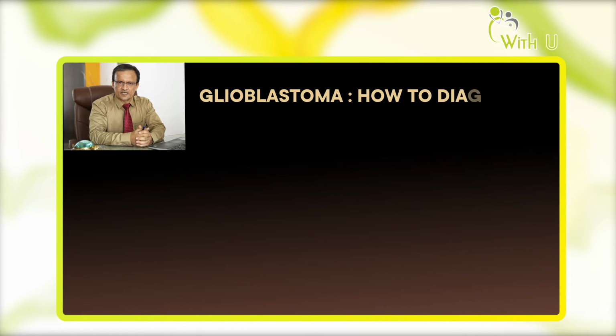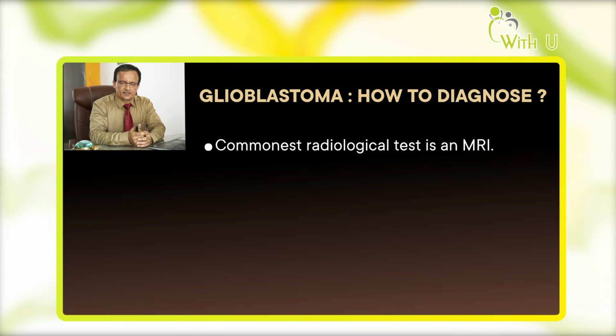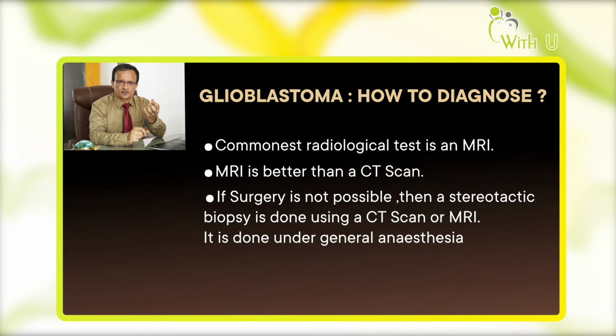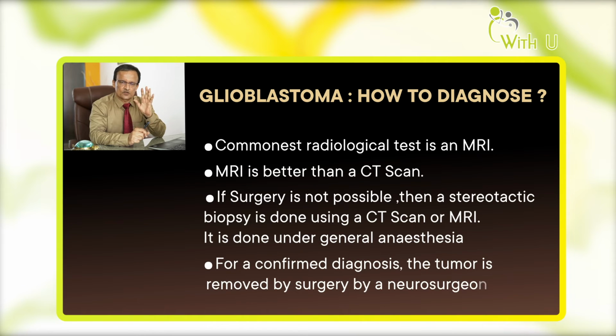How do you diagnose a glioblastoma? Commonly, it is done by an MRI, which is a scan similar to a CT scan, and it takes a little more time than a CT scan. An MRI, I would say, is better than a CT scan to diagnose any brain tumor or any tumor going to the brain. After that, we need a tissue diagnosis. This is done by a special technique known as a stereotactic biopsy, which I will show you. Or if the surgeon has opened up the skull and can remove the tumor, it is sent to the pathologist, and that is how you diagnose a brain tumor.